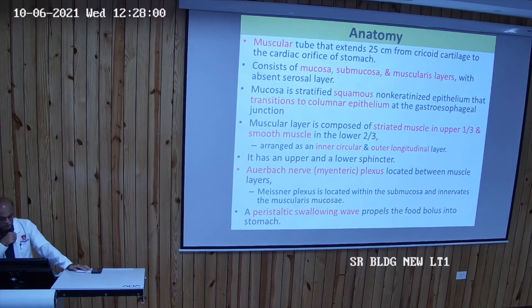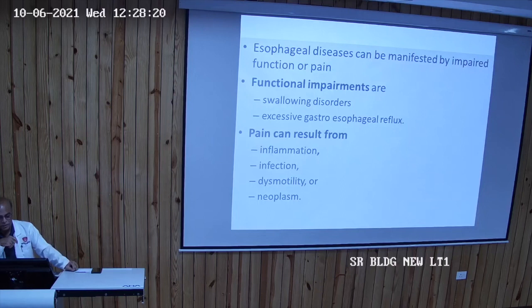The myenteric plexus, also known as Auerbach plexus, is located between the muscle layers. Any deficiency in it, loss of ganglionic cells, will lead to dysphagia. A peristaltic swallowing wave propels the food bolus into the stomach. Esophageal disease can be manifested by impaired function or by pain itself.